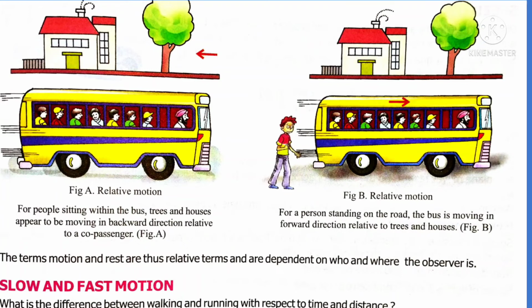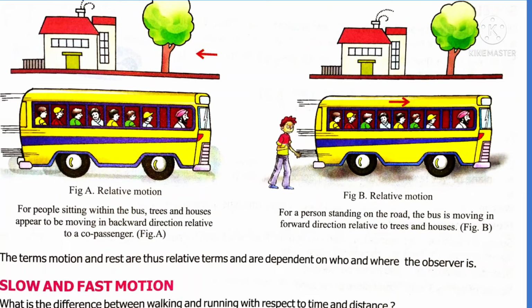If you stand on the road and observe the moving bus, it seems the bus is moving in the forward direction relative to the trees and houses outside the bus. Finally, we can conclude that when you are sitting in the moving bus, the trees and houses outside seem to move backward.